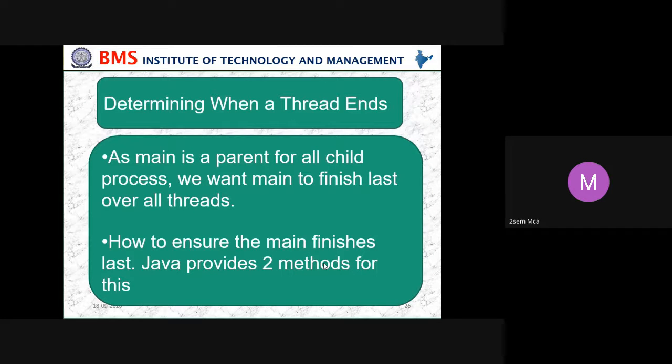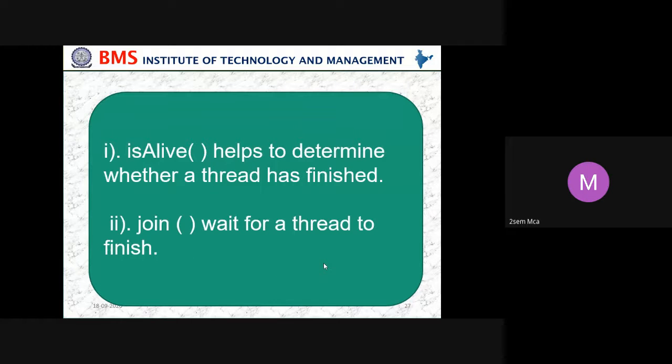So, determining where a thread ends: as main is the parent of all the child threads, we want main to finish last of all threads. How do we ensure that main finishes last? Java provides two methods for this, that is isAlive and join.